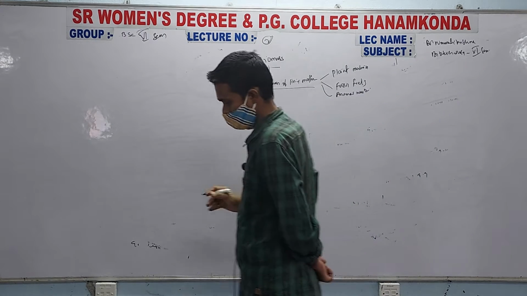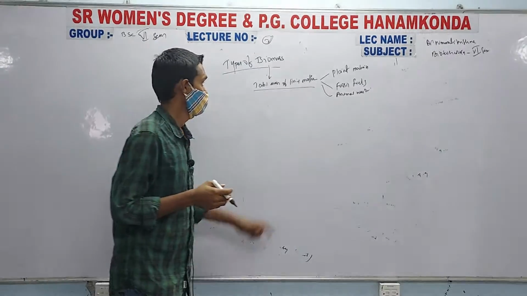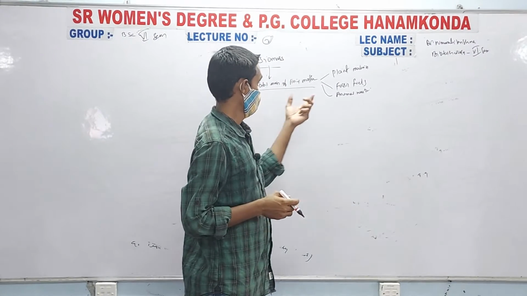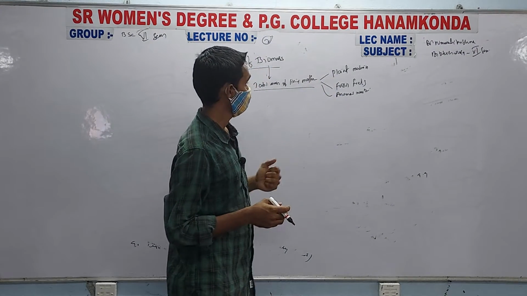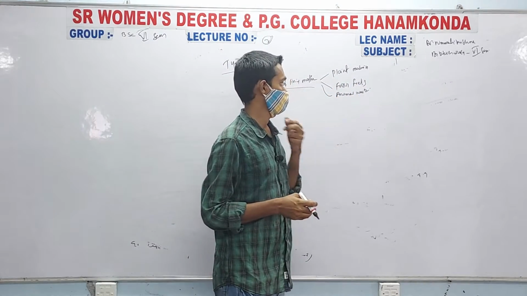So the mass which is remained from the living matter is called as biomass. The different types of biomass include plant material, fossil fuels, and animal waste.